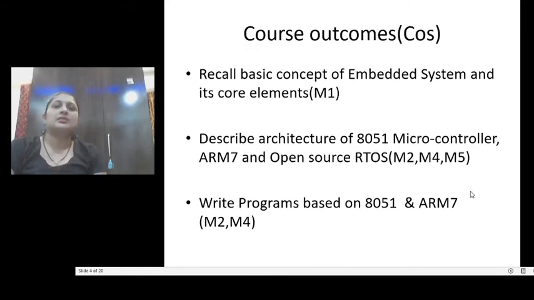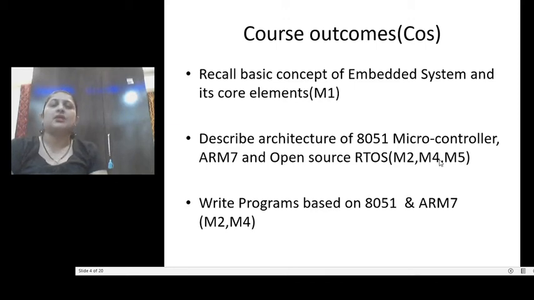For this subject, there are 6 COs, that is 6 course outcomes. Means after this course, students are able to learn at minimum these 6 outcomes. The first is to recall the basic concept of embedded systems and its core elements, which include the processor and the microcontroller. Then describe the architecture of the 8051 microcontroller, ARM, that is Advanced RISC Machine, and open source RTOS, that is real-time operating systems, which we can map with module numbers 2, 4 and 5.